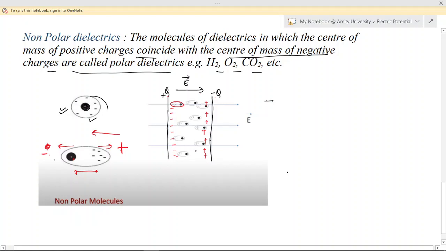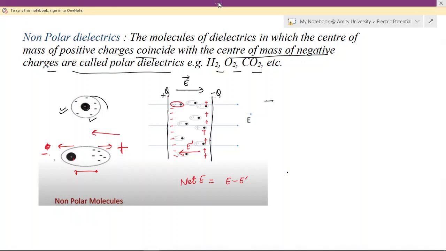So again we can see that inside the dielectric an electric field is developed, let's say E dash. The net electric field will be E minus E dash. This is how, in case of a non-polar dielectric, the electric field reduces when the external field is applied.